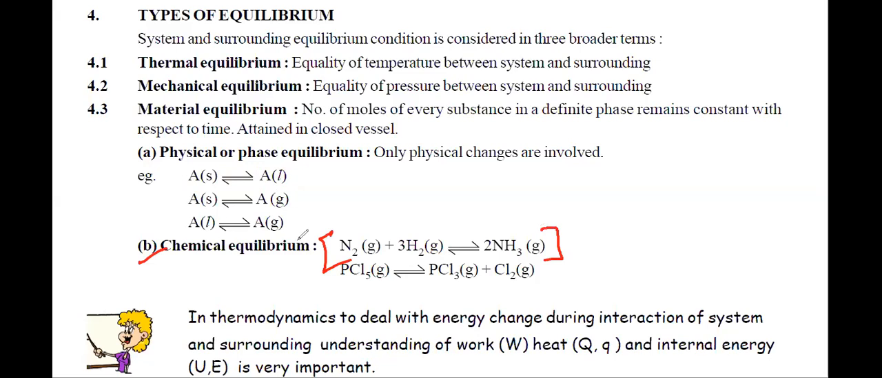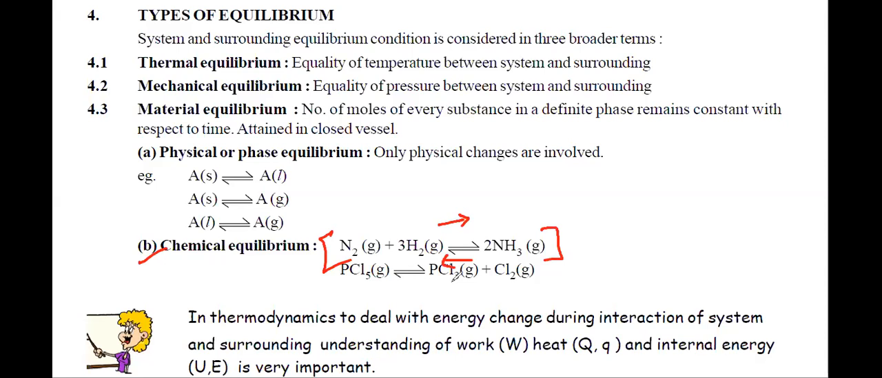So when you see in this direction, you can say that the nitrogen and hydrogen are combining to form ammonia. Yes or no? So for this reaction, the forward reaction is a combination reaction where nitrogen and hydrogen are combining to form ammonia. Now, when you see this backward reaction, this is the decomposition of ammonia. Yes or no? Ammonia is decomposing into nitrogen and hydrogen.